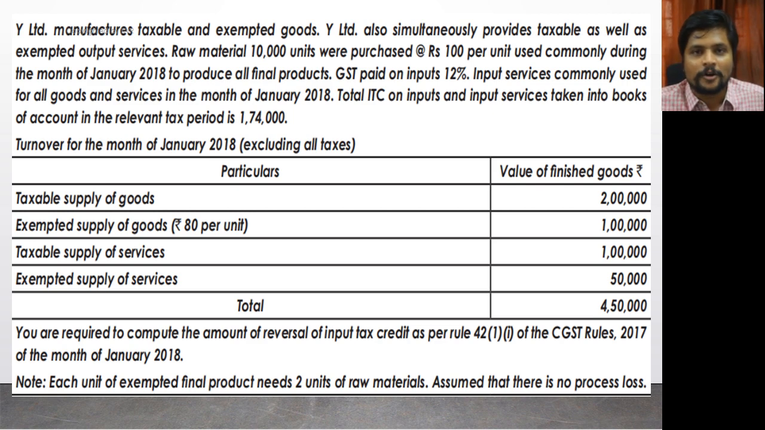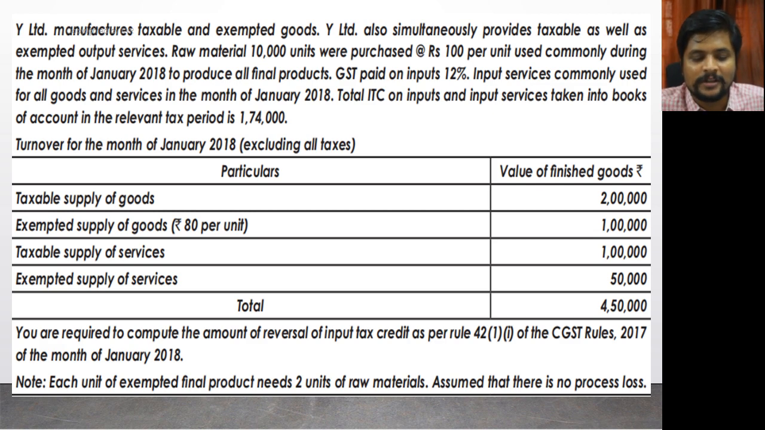All the final products are produced only by using this raw material. GST paid on those raw materials is 12%. Input services are commonly used for all goods and services in the month of January 2018. Total ITC on inputs and input services taken into the books of account relevant to the tax period is 1,74,000. They have provided the details of the turnover: taxable supply of goods turnover, exempted supply of goods turnover, taxable supply of services turnover, exempted supply of services turnover. The total turnover comes to 4,50,000.